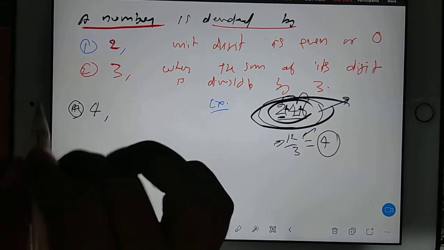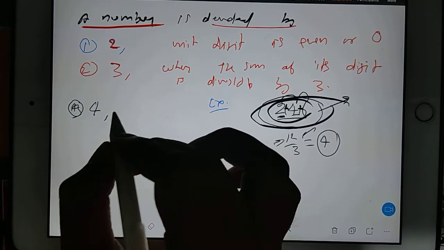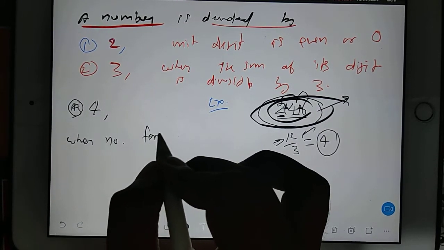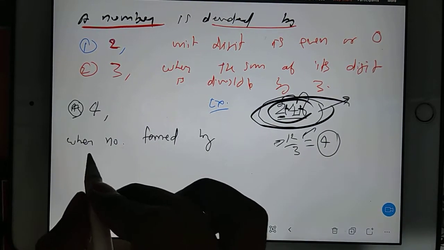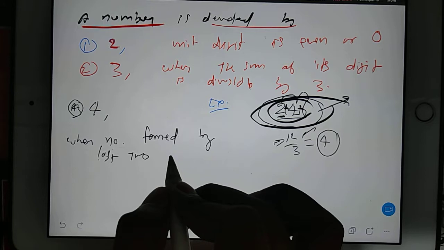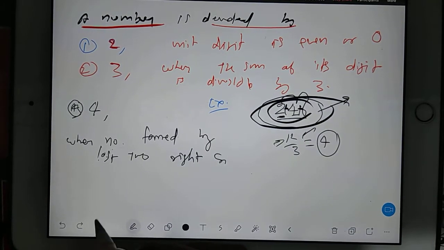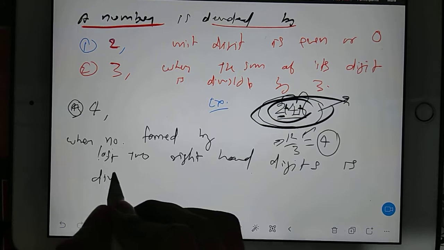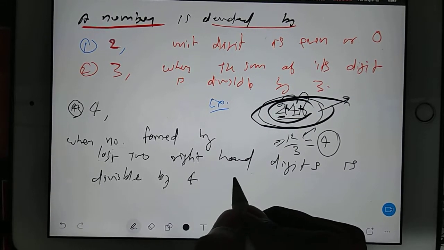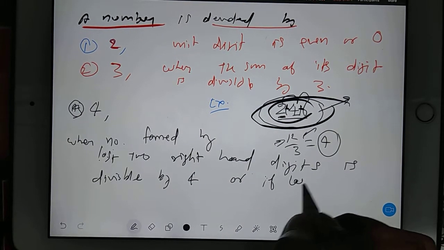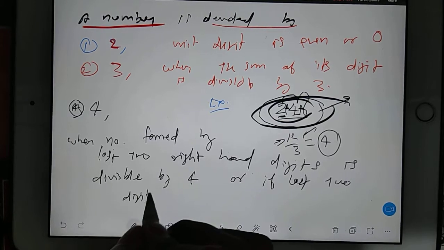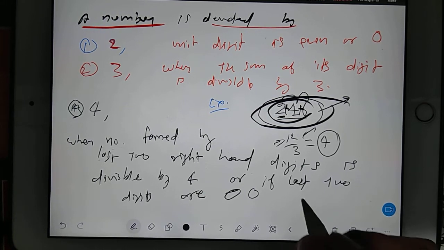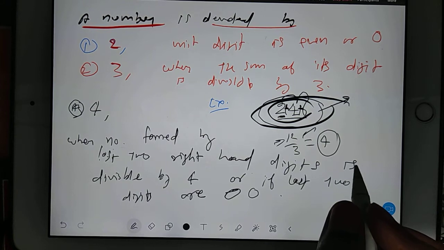When the number formed by the last two right hand side digits is divisible by 4, or if the last two digits are 0 0, then the number will be divisible by 4.